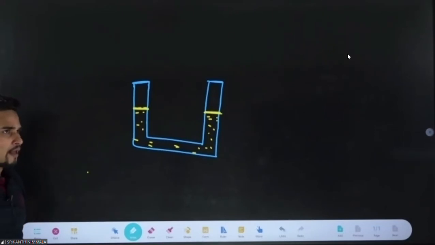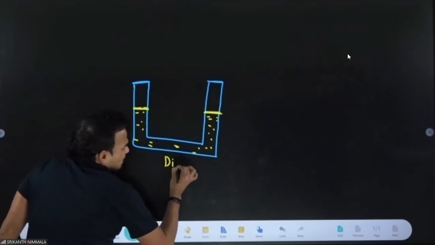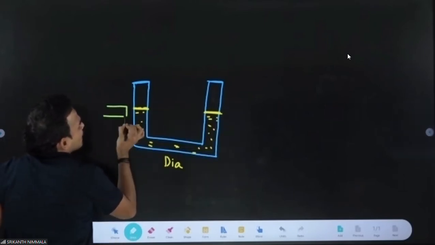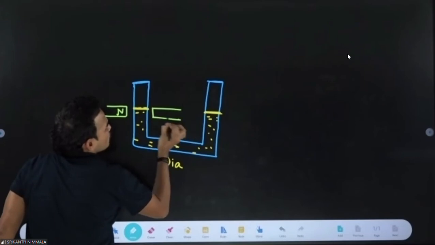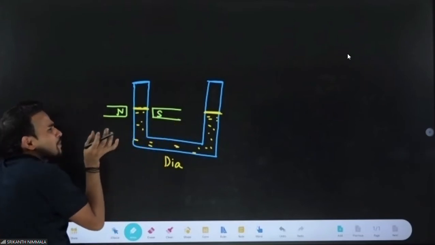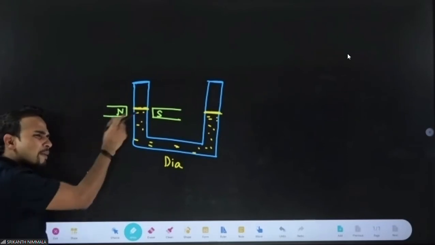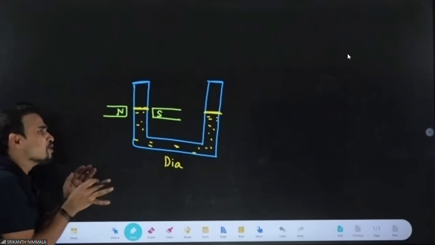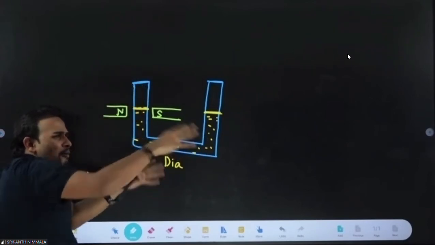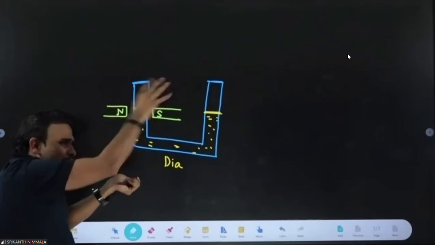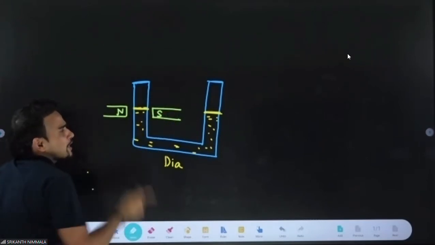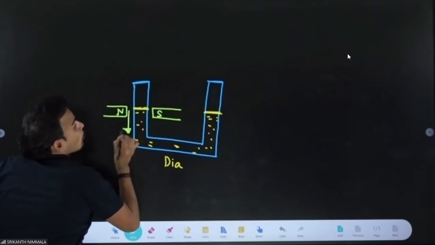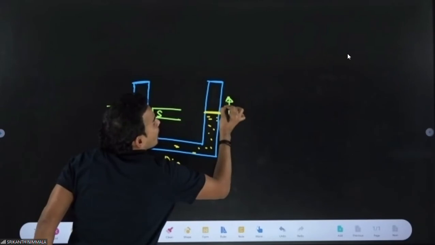Assume this liquid is diamagnetic, and if you bring a magnet to one of the arms of this U-tube, what will happen to the diamagnetic liquid? It will suffer repulsion. Due to repulsion, the liquid will try to go away from the magnet. The arm where you bring the magnet, its liquid level will fall. And in the opposite arm, the liquid level will rise.